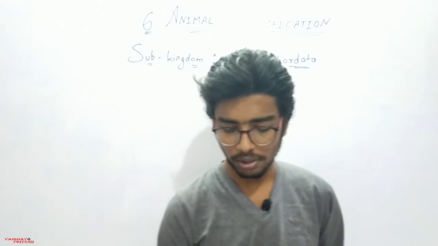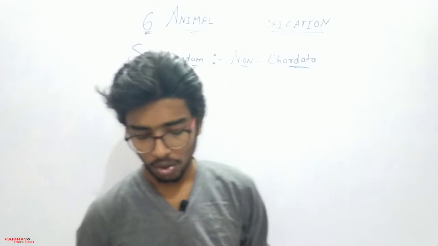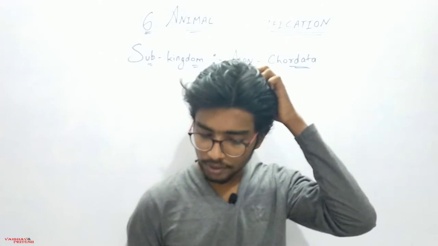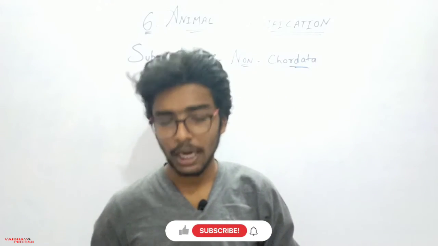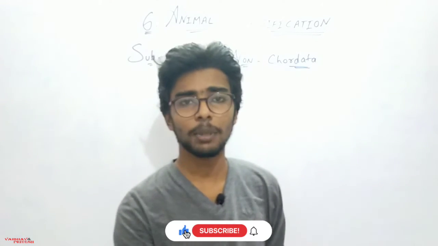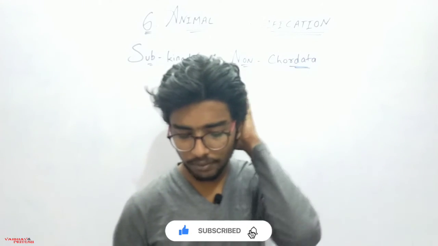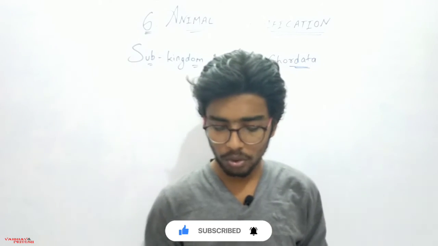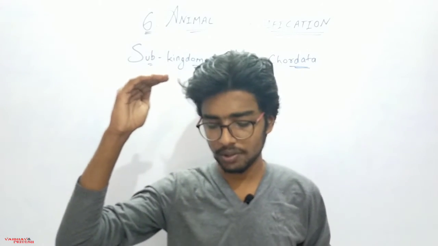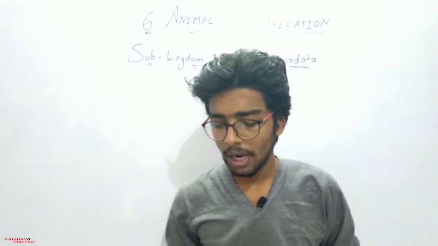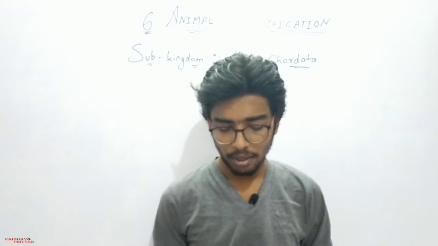Now let's move on to the next phylum, phylum Hemichordata, which is the last phylum of the subkingdom Non-Chordata, and also the last phylum in this video. Hemichordata is present between Chordata and Non-Chordata, which means this is the link between Chordata and Non-Chordata. Body of these animals is divided into 3 parts: proboscis, collar and trunk. Proboscis is the upper part of their body, which you can call the head, collar is the neck of these organisms, and trunk is the latter part of their body.